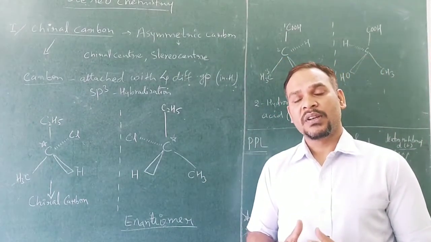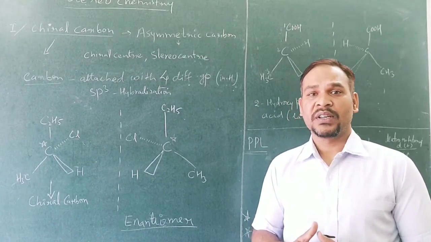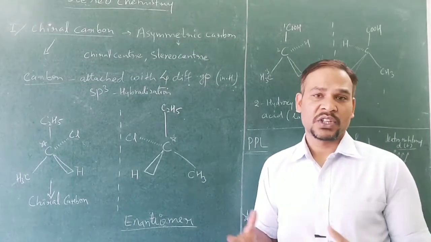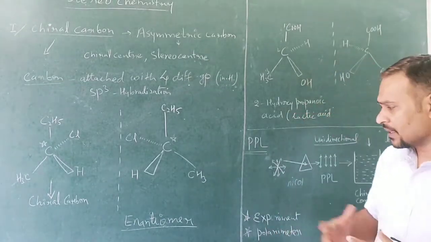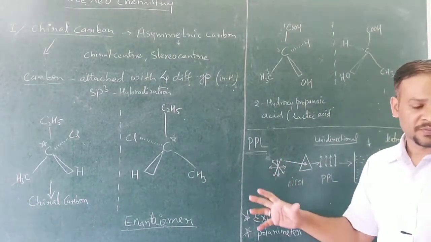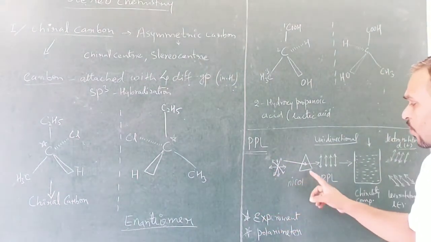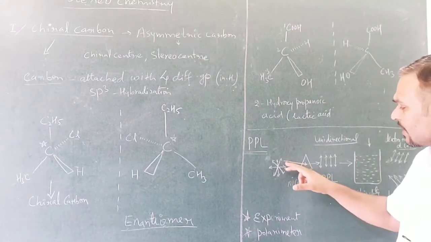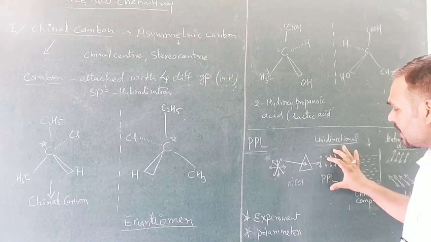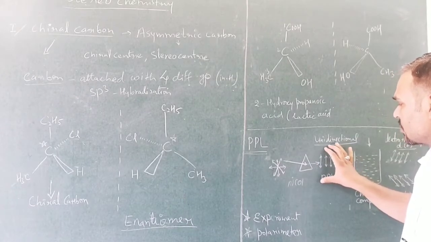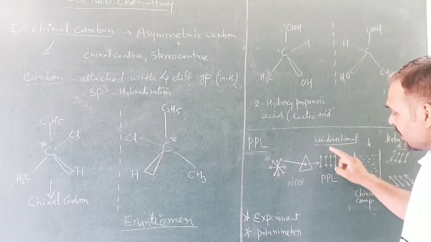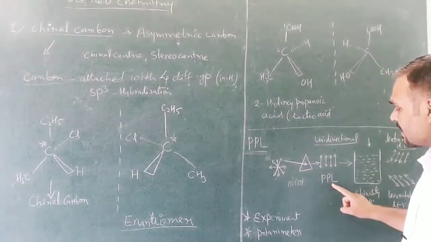Students, you know very well that light travels in many directions. हमें लाइट जो है वो कई डायरेक्शन में ट्रेवल करते हुए दिखती है, like this. So these are the directions of light. Light can travel in any direction, but once it passes through the Nicol prism, Nicol prism से जब एक लाइट रे इसमें से हम पास कराते हैं, then it changes its direction and is converted into unidirectional rays. ये यूनिडायरेक्शन में आ जाती हैं. They are called plane polarized light.